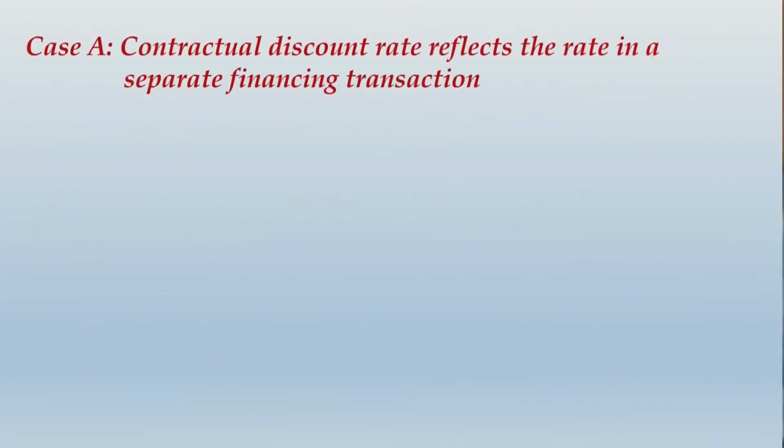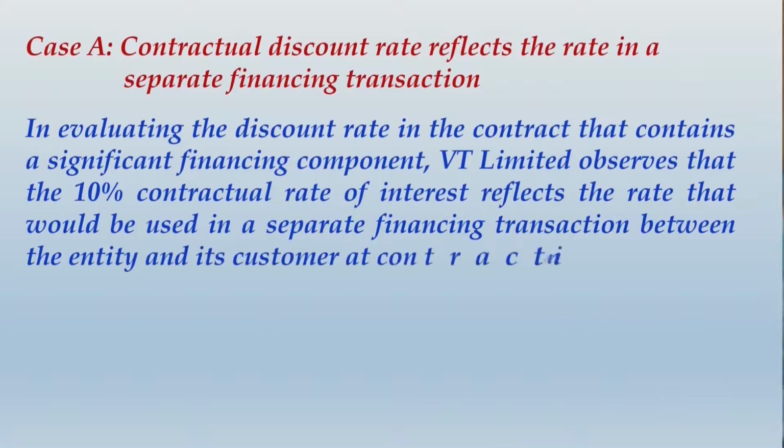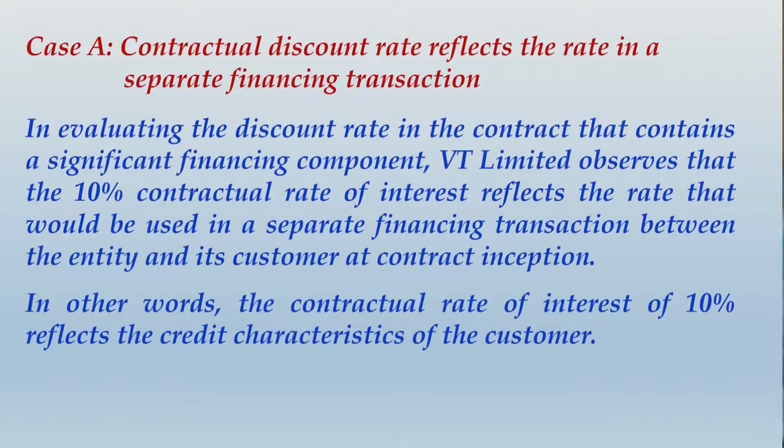In your answer, you will obviously begin with case A. So you would write, in evaluating the discount rate in the contract that contains a significant financing component, VT Limited observes that the 10% contractual rate of interest reflects the rate that would be used in a separate financing transaction between the entity and its customer at contract inception. In other words, the contractual rate of interest of 10% reflects the credit characteristic of the customer. Means, in other words, 10% will be considered as the discounting rate. First write this much and then I take you ahead.